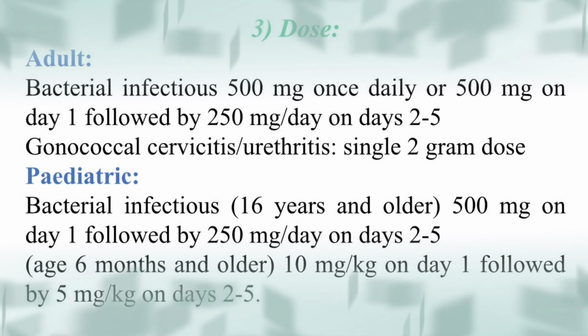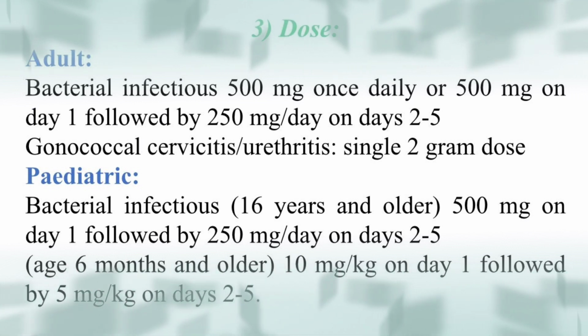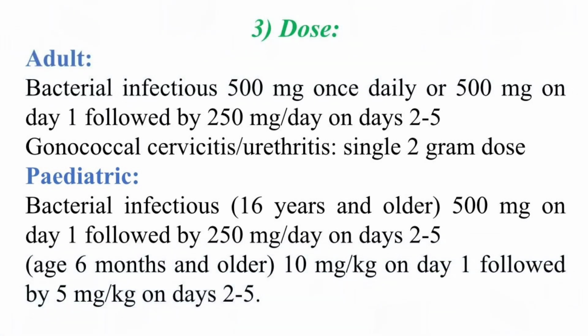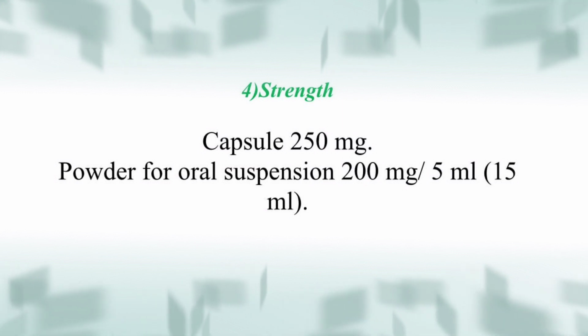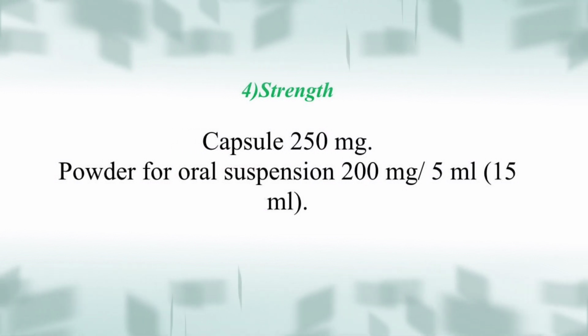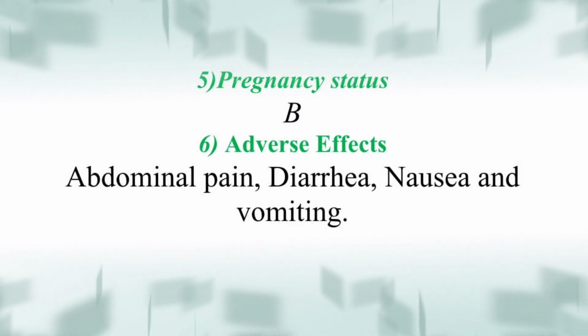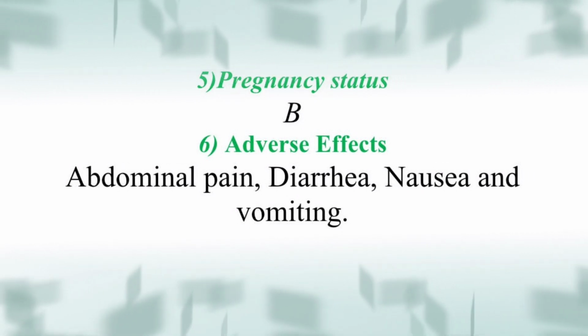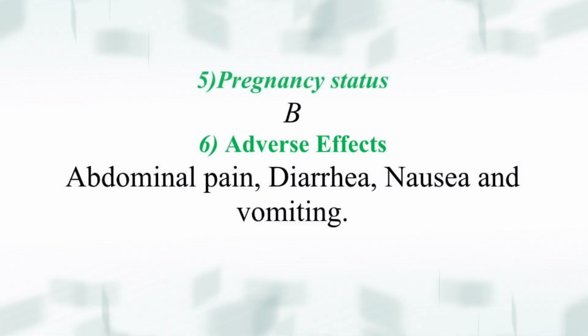Age 6 months and older: 10 mg per kg on day 1 followed by 5 mg on days 2 to 5. Strengths available: capsule formulation 250 mg, powder for oral suspension 200 mg per 5 ml. Pregnancy status B. Adverse effects are abdominal pain, diarrhea, nausea and vomiting.